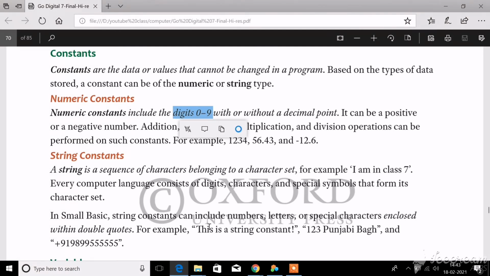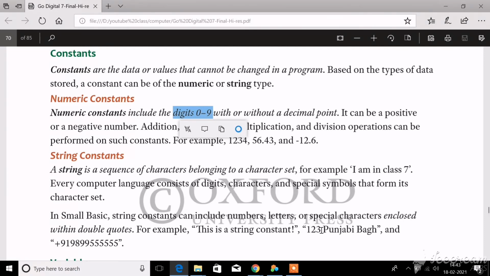All together these words are called a string constant. And one more thing you want to know about a string constant is that it is always denoted within double quotation marks. So whatever words you write within the double quotation marks come under string constant.